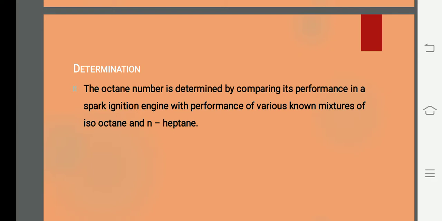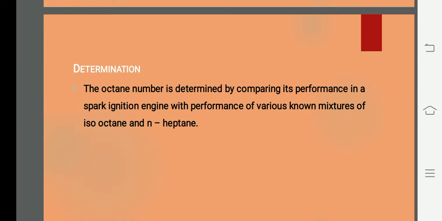For example, if a mixture of 80% iso-octane and 20% n-heptane has some octane number value, and the same value comes for the quality of petrol we have, then it will have a value of 80. The Aviation Petrol I mentioned will give 100, so it is a very high quality petrol. They compare each petrol with the mixture of 100% iso-octane and 0% n-heptane, and if the engine runs equally, that we call the octane number of Aviation Petrol.